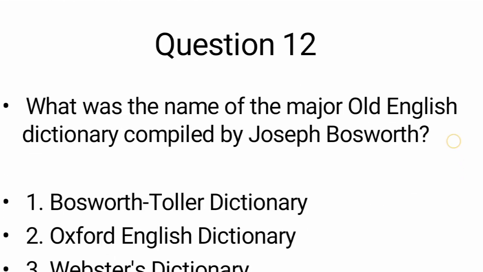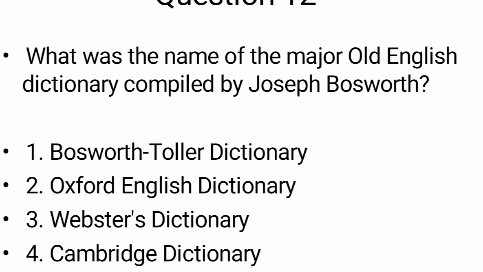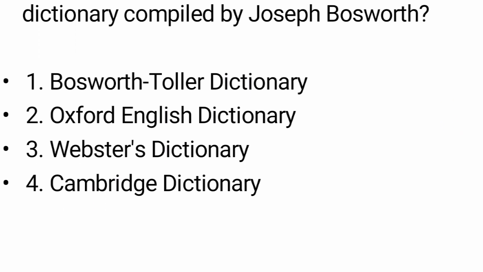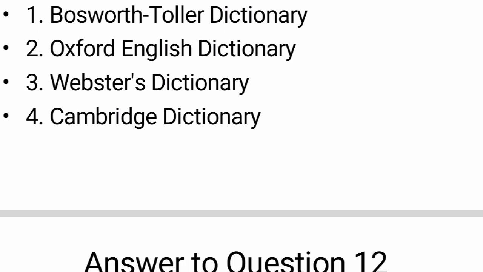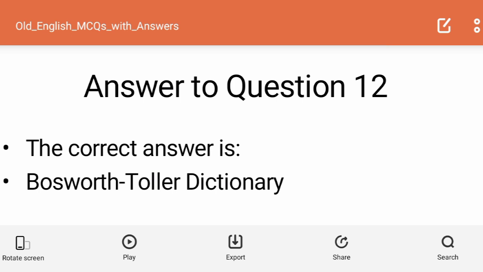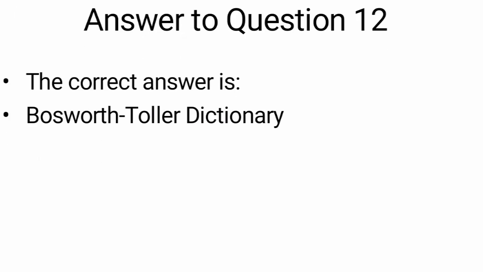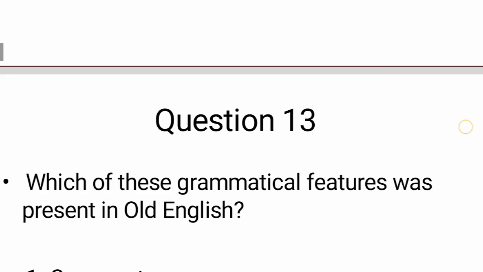Let's see question number 12. What was the name of the major Old English dictionary compiled by Joseph Bosworth? You have to tell which major Old English dictionary was compiled by Joseph Bosworth. Options you have: Bosworth-Toller Dictionary, Oxford English Dictionary, Webster's Dictionary or Cambridge Dictionary. So the correct answer is the Bosworth-Toller Dictionary. Now you know the correct answer. Let's move on to the next question.